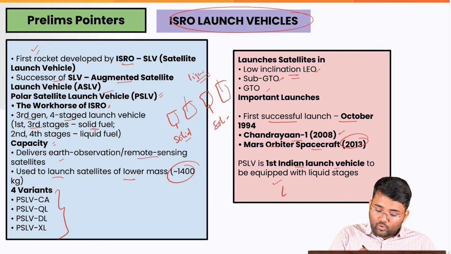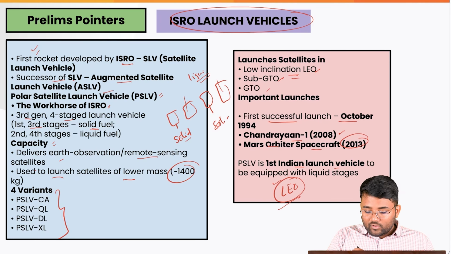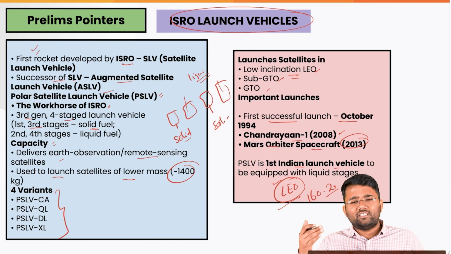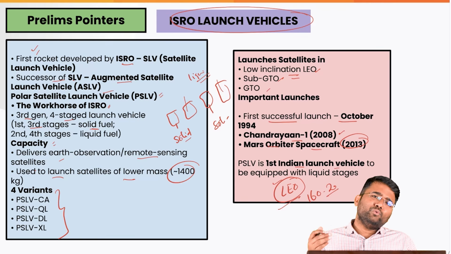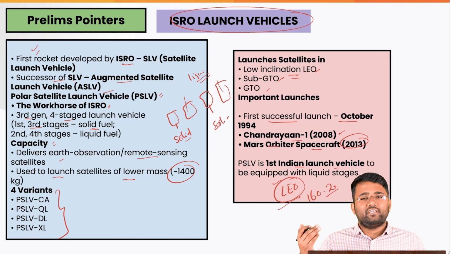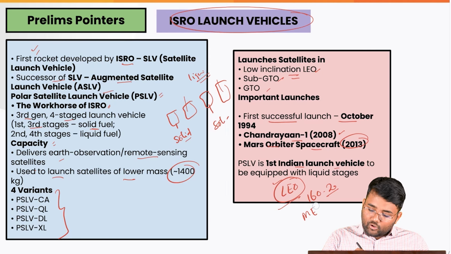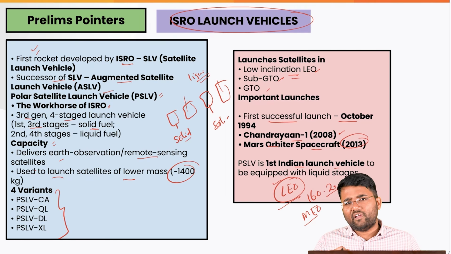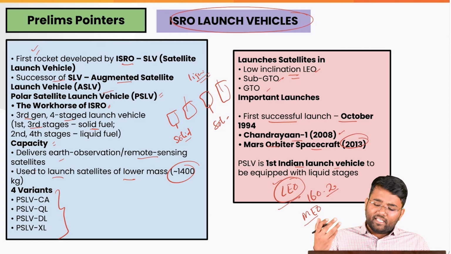So there is this low Earth orbit, at a height of around 160 to 2000 kilometers. It is close to Earth. It is the fast orbit. It is mainly used in remote sensing, Earth observation, etc. Then you have the medium Earth orbit, from 2000 up to 35,786 kilometers. That is mainly used by the navigation satellites.